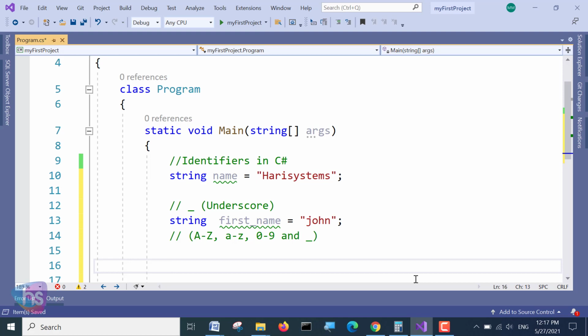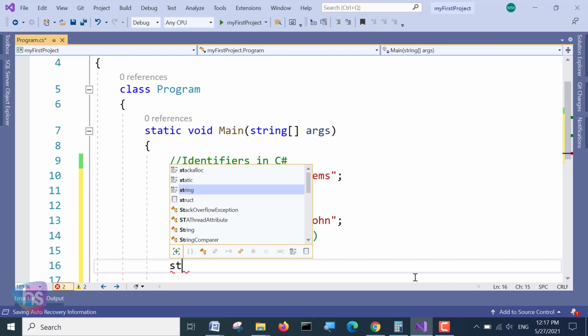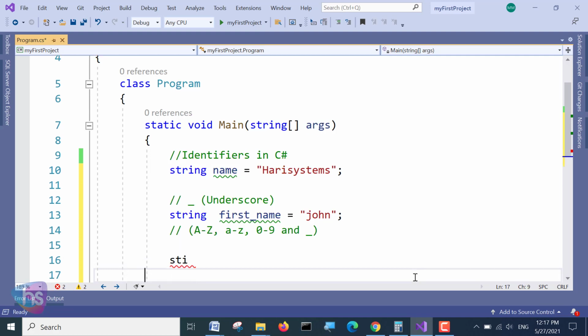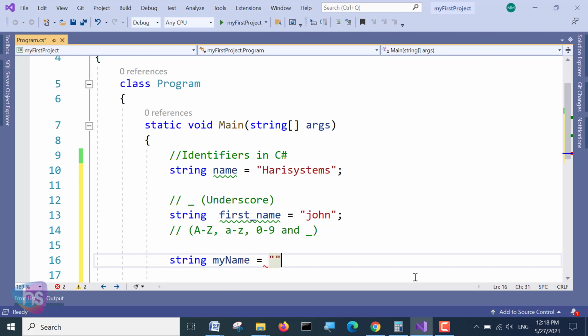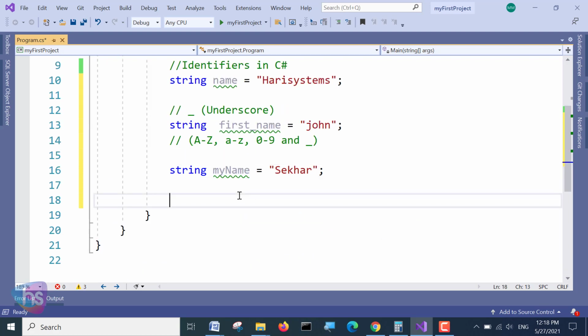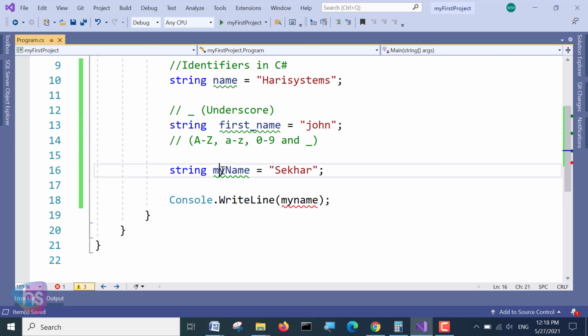Take a string, my name, which I write with a small m, small y, and a capital N. When I access this variable to print with Console.WriteLine, if I write all small letters, it's not the same. These two identifiers are not the same.